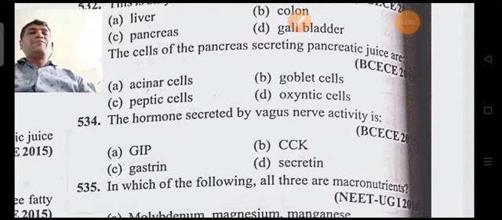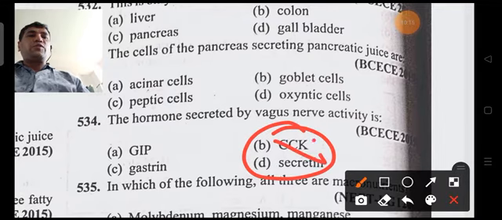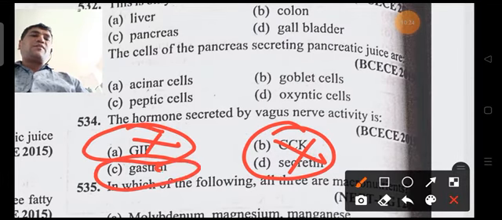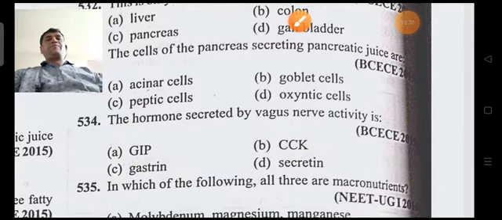So here the vagus nerve activity, the hormone secreted by the... so these two are not going to do it, and gastric inhibitory peptide is also not. Because of the vagus nerve activity gastrin is produced. So option C is the answer for this question.